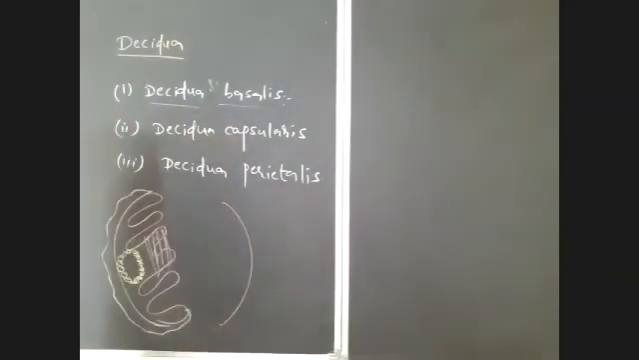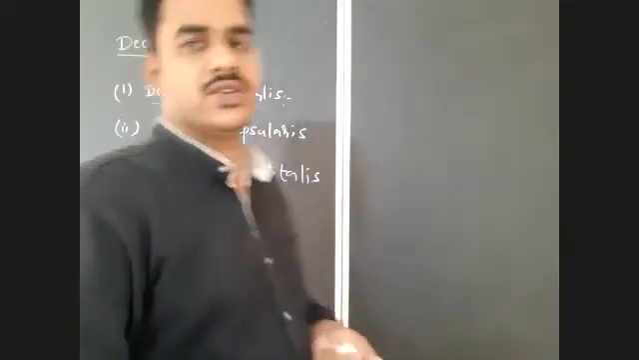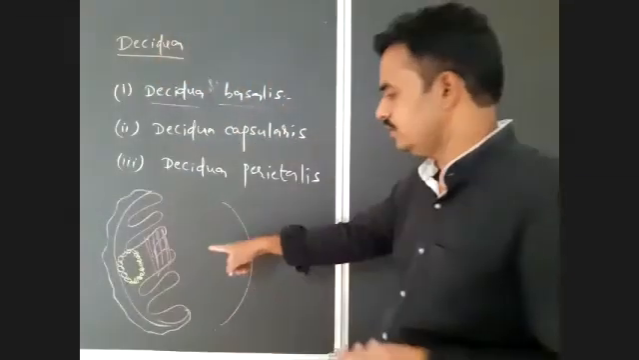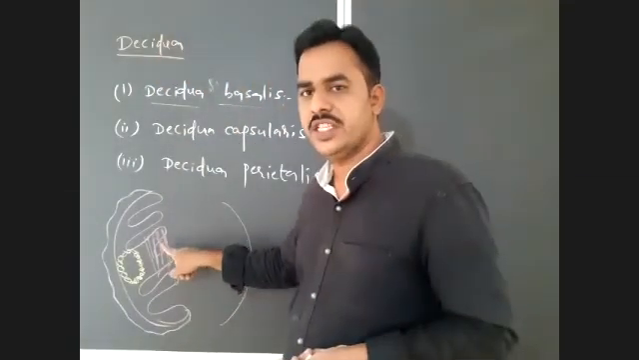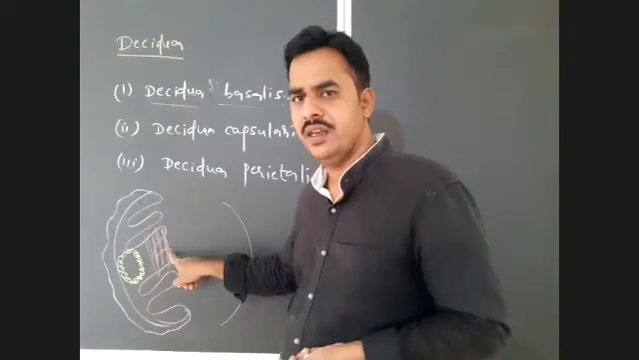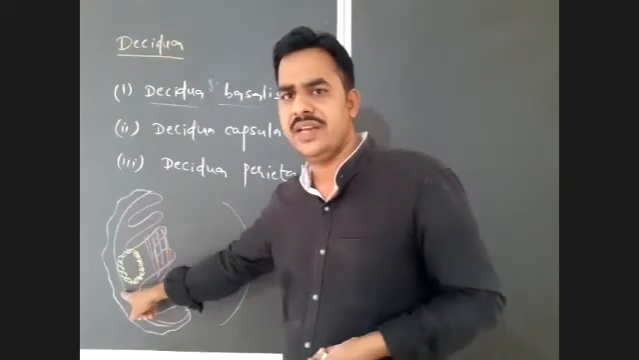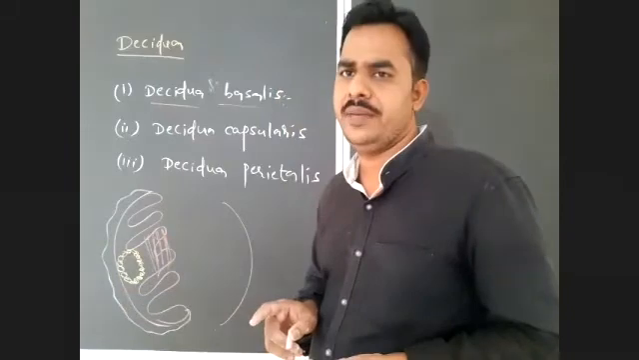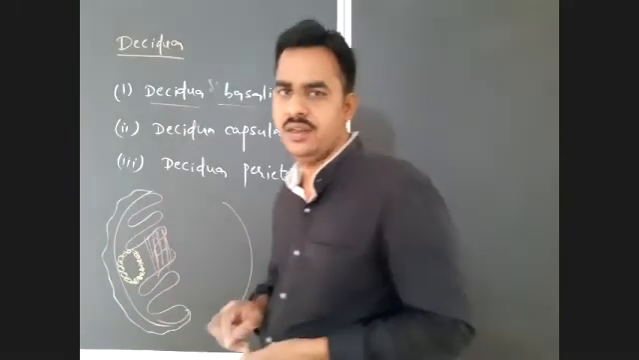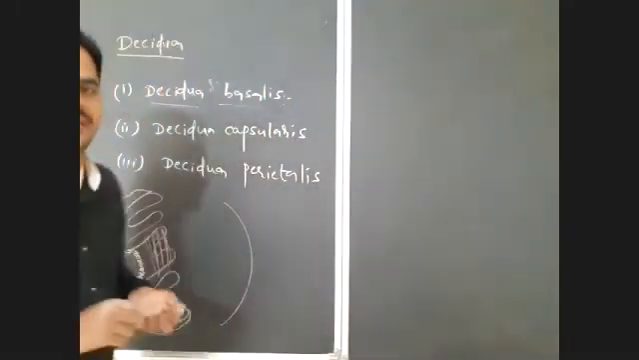What is deciduea basalis? The region in between the endometrium and the myometrium at the site of implantation. But later there is formation of chorionic villi.